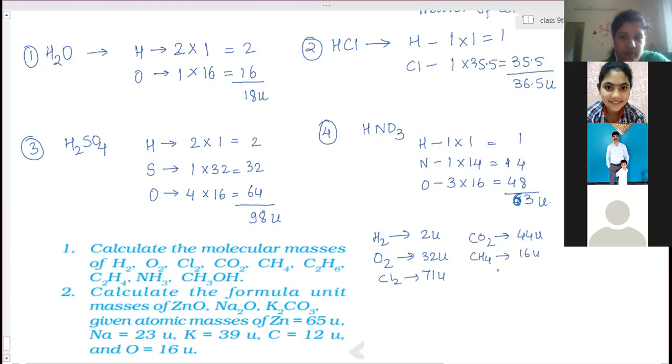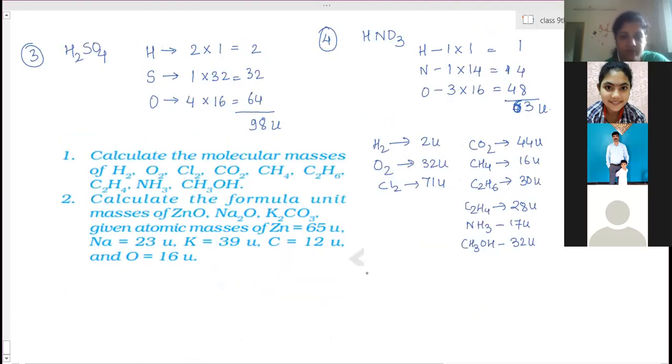C2H6, ethane, 30 units. C2H4, 28 units. NH3, 17 units. CH3OH, 32 units. ZnO, 81 units. Na2O, 62 units. K2CO3, 138 units.